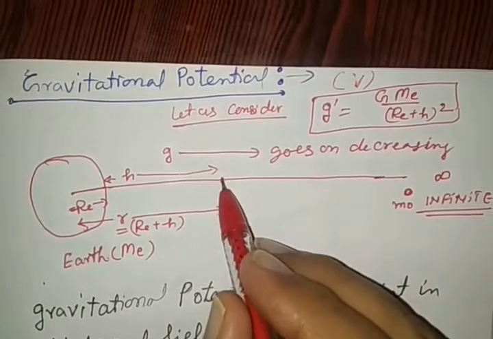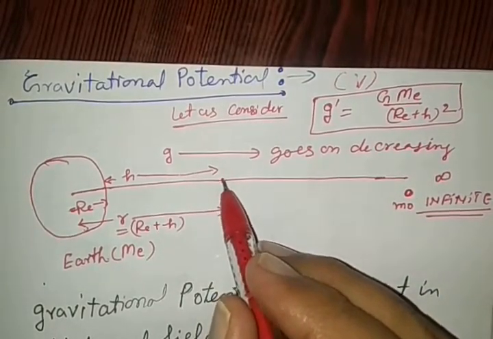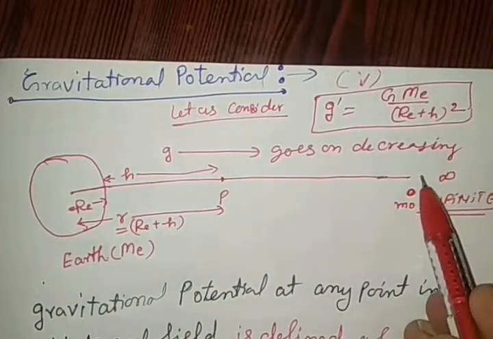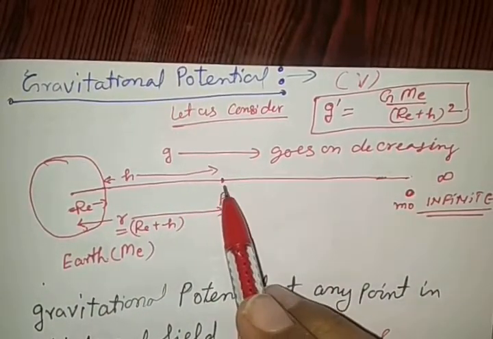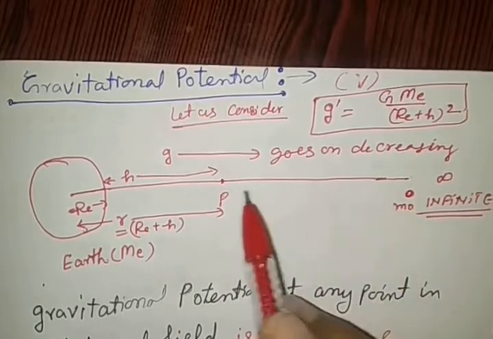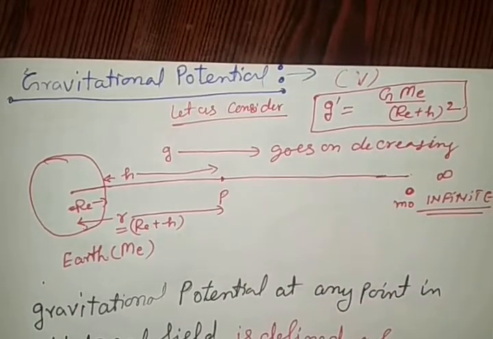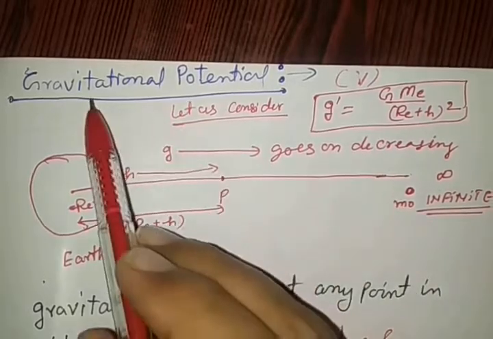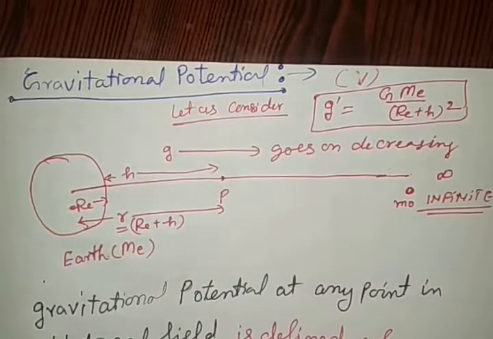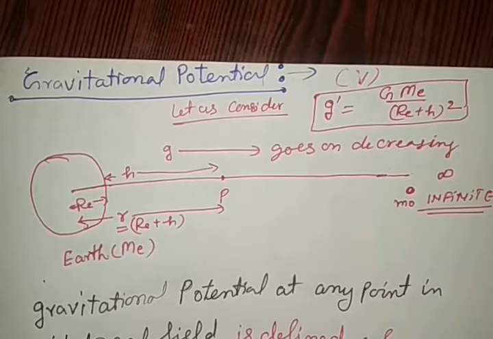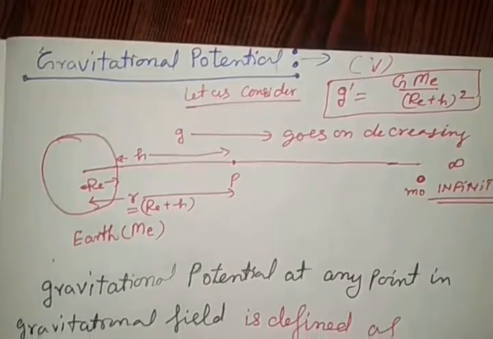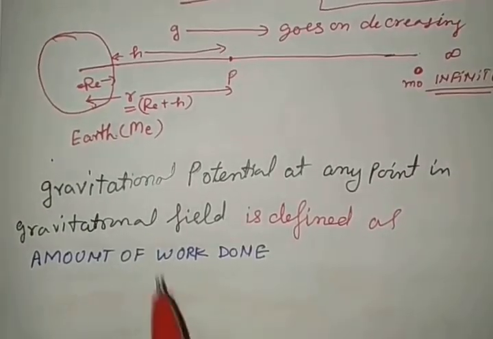So point P is in the gravitational field where we want to calculate the gravitational potential V. Then we have to do work. Whatever work is done to bring a unit mass there, is called the gravitational potential at that point. Clear? So see the statement of gravitational potential very carefully.